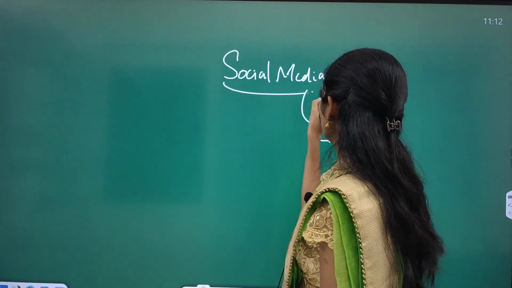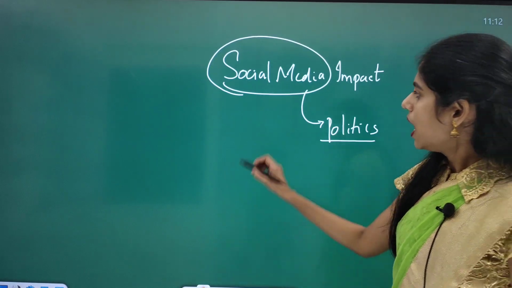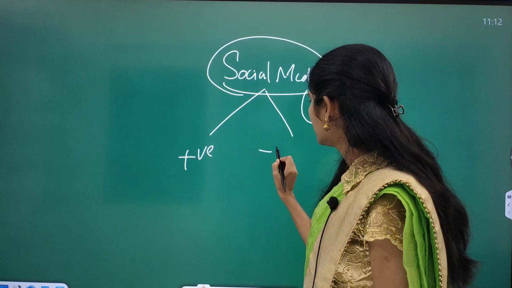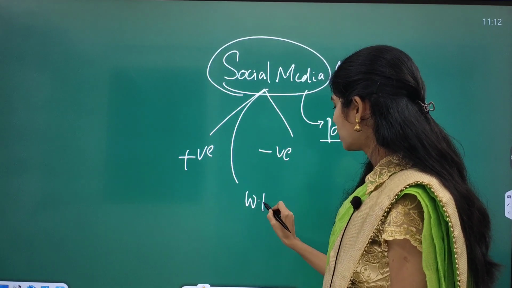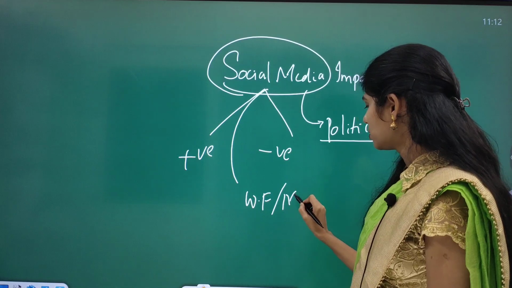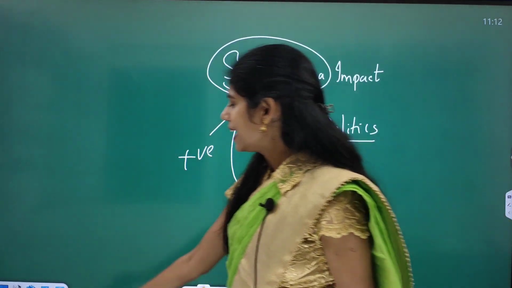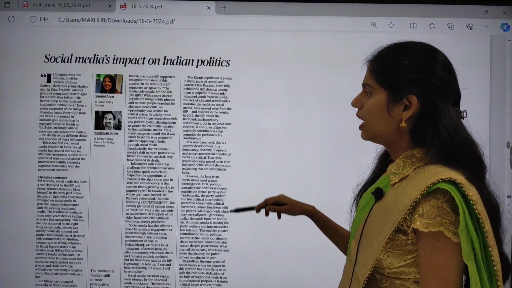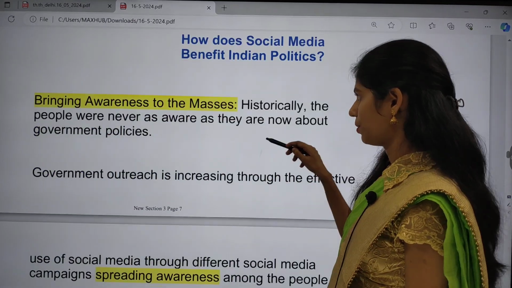So here you have to see what social media is, examples of social media platforms, and what the positive impacts and negative impacts are. And after that, you have to suggest the way forward or the measures. That's it. It is as simple as this. Now let us see this topic in detail. This topic is important from the GS paper 2 and governance point of view.